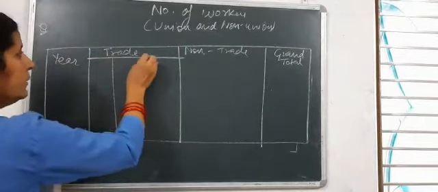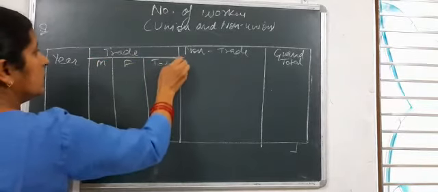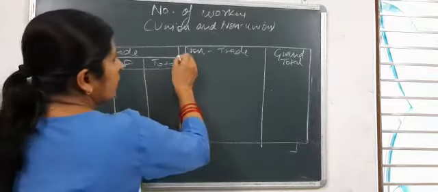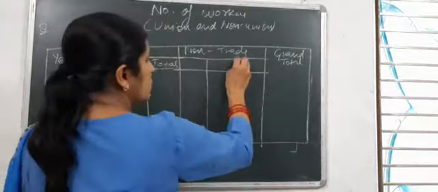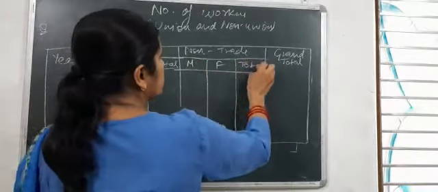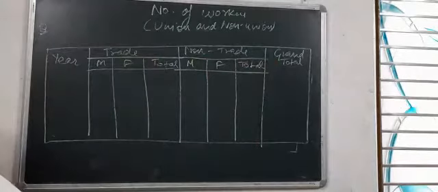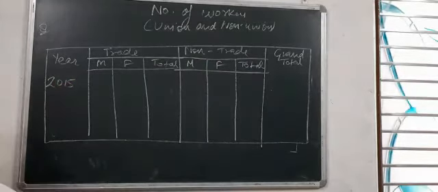Again, male, female, total. Here also 3 divisions. Male, female, total. Okay. Now, let's see this question number 8.